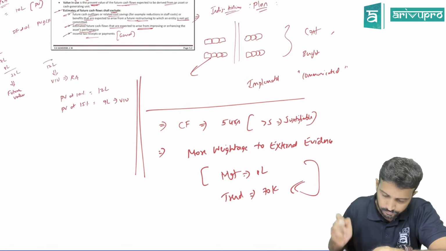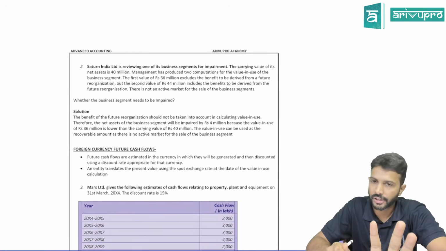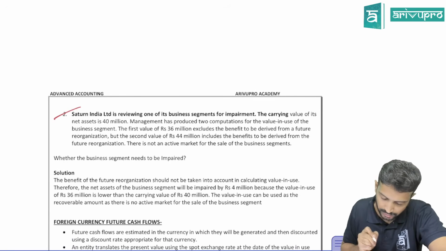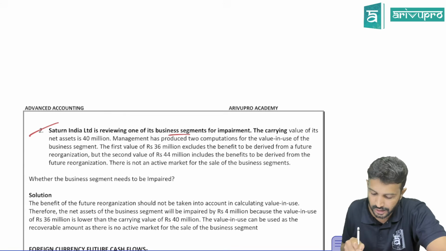Okay. So far I think we have a fair idea about what it is. So we'll do one or two problems, then quickly have a recap maybe. Okay, check this. Saturn India Limited is reviewing one of its business segments for impairment.